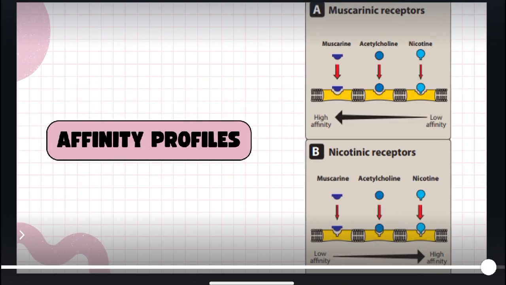Here is the affinity profile. In A, you will see muscarinic receptors. Nicotine has very low affinity for muscarinic receptors, then acetylcholine in the middle, and the highest affinity is presented by muscarine on muscarinic receptors. In the case of nicotinic receptors, the lowest affinity is shown by muscarine. Acetylcholine shows again intermediate activity, while nicotine shows the highest affinity for nicotinic receptors.